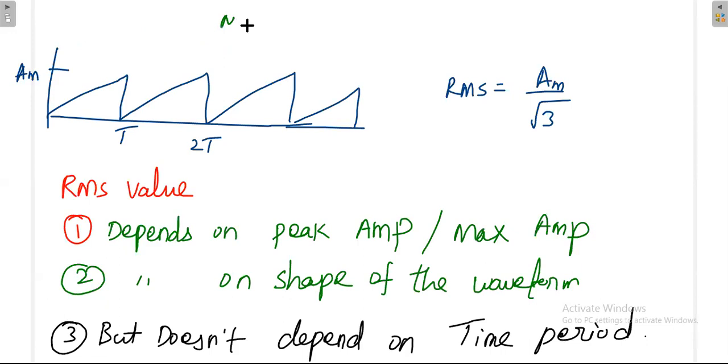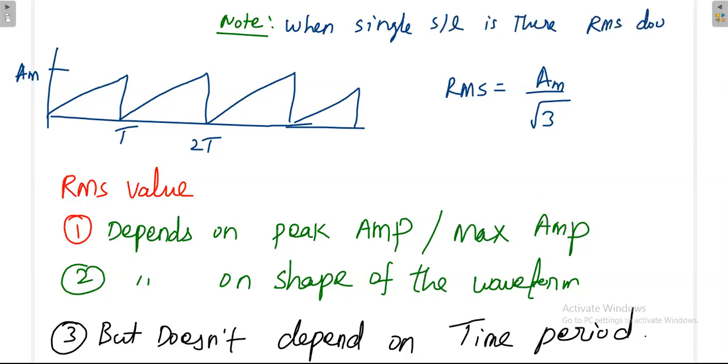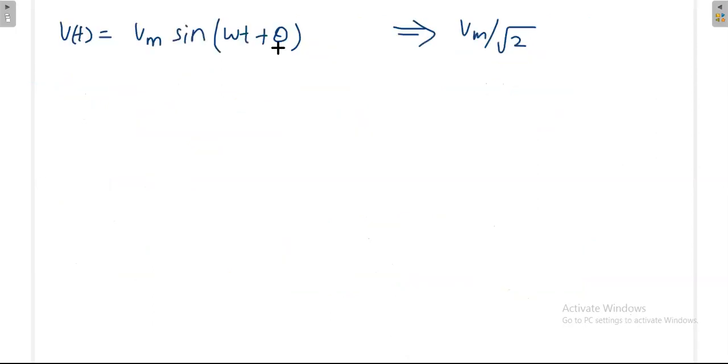When you have a single signal, the RMS value does not depend on the phase shift. RMS does not vary with the phase shift. That means when you have more than one signal, the condition may be different, which we have to analyze. But if you have a single signal, even if you have any phase shift theta, your final RMS value will not change. Later we will see theta, because taking it in the beginning would be confusing.